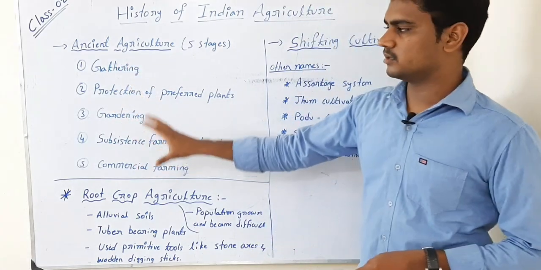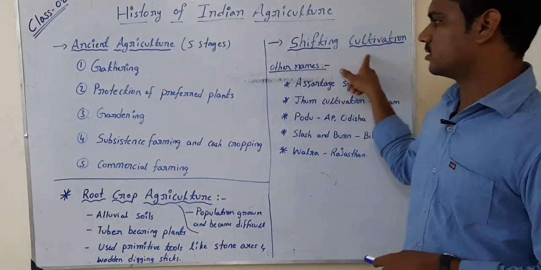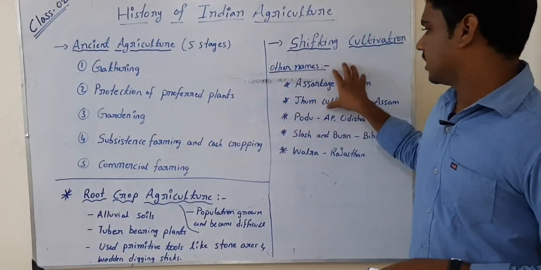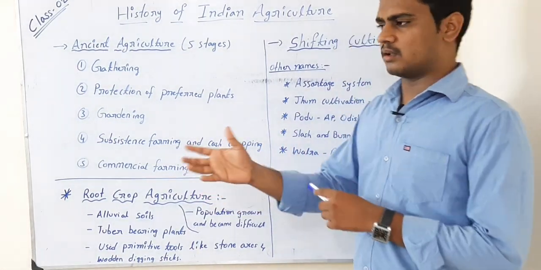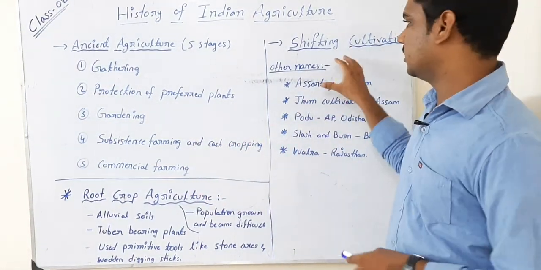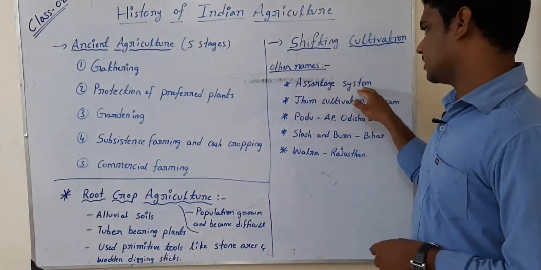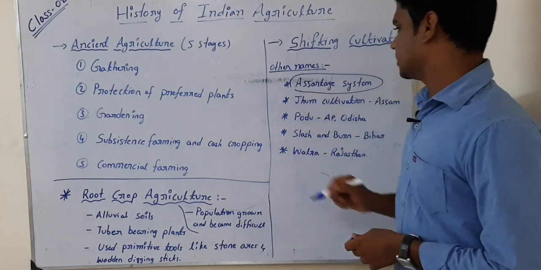So I have just given a brief introduction. Then the next one is shifting cultivation. Shifting cultivation is also one of the parts of ancient agriculture. We can believe that shifting cultivation was also in the time of the Neolithic period and after that. The other name of shifting cultivation is the assortage system. This is very, very important. Please note down assortage system.